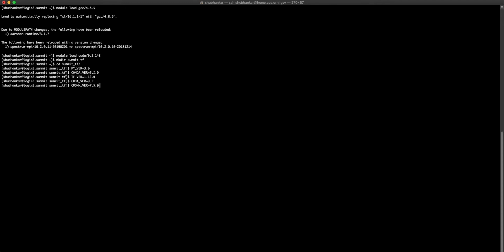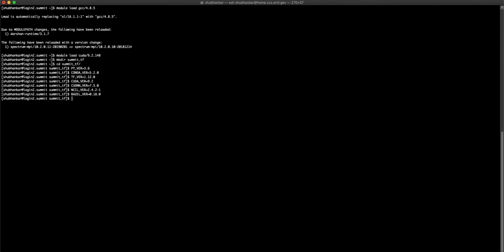And finally let's set NCCL version to 2.4.2-1 and Bazel version to 0.18.0.